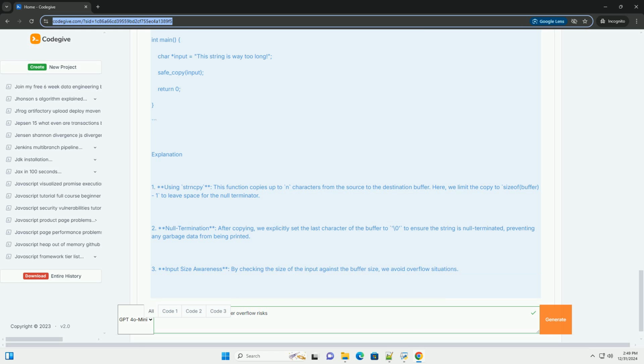Example of mitigating buffer overflow risks. Here's a simple C example demonstrating how to mitigate buffer overflow risks. Unsafe code example.